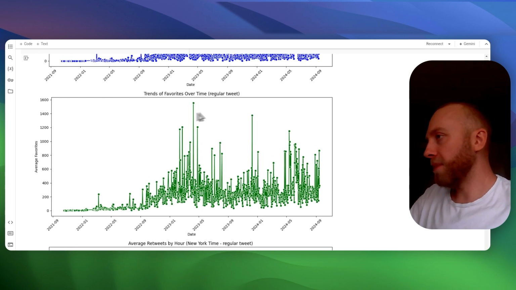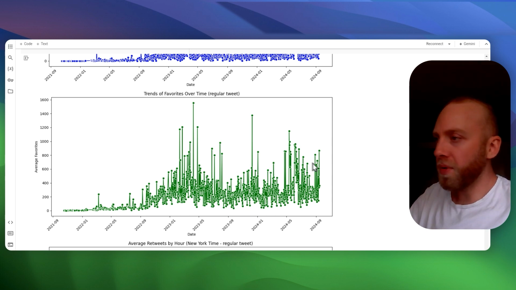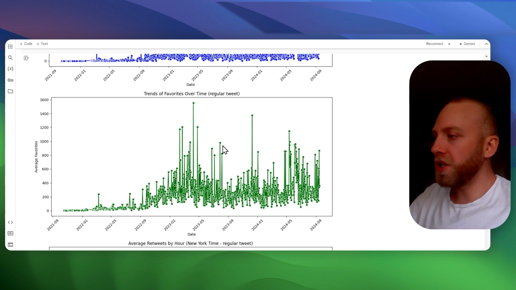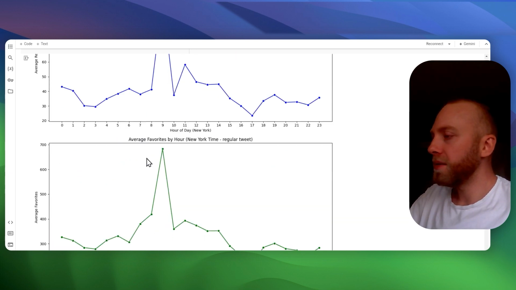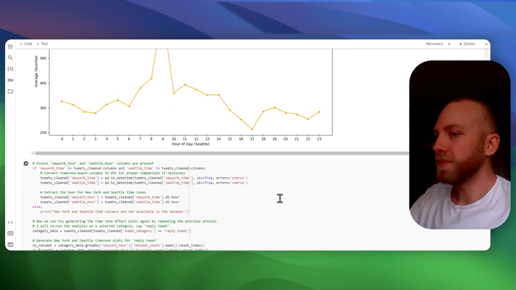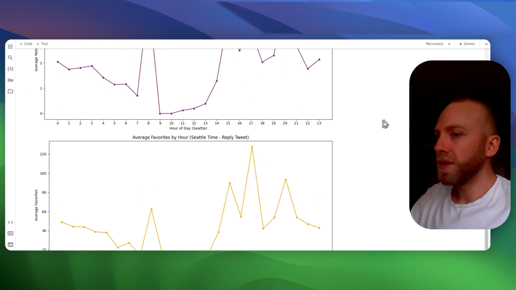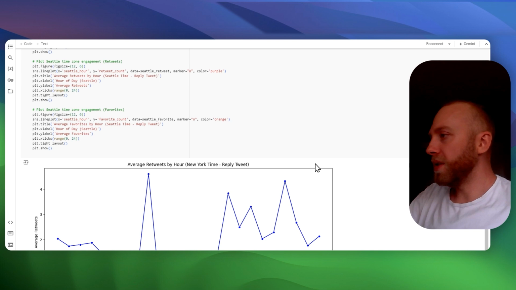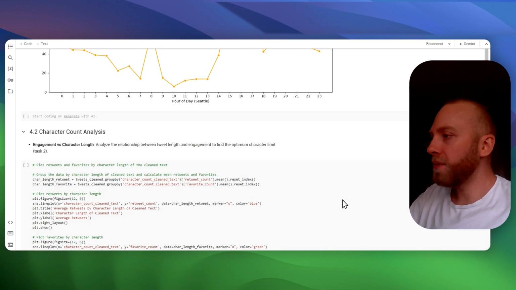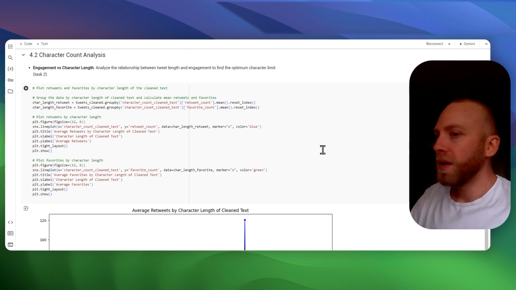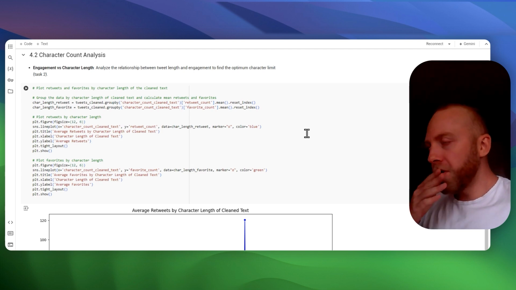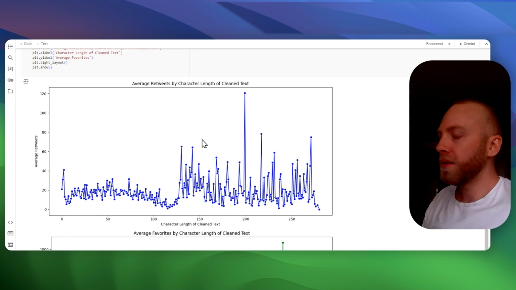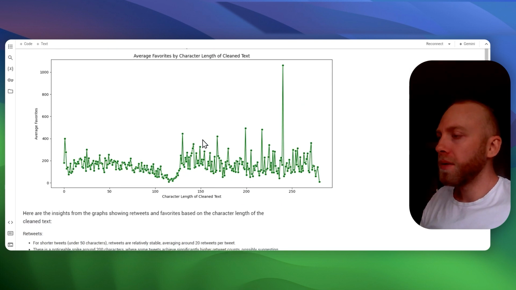But then if you look at this, it stayed pretty consistent. You still see a big chunk of the volume around here. Just keep going. This was average retweets by the hour. Okay, great. So then we wanted to perform a character count analysis.